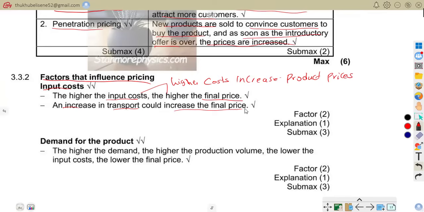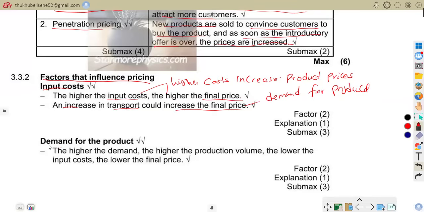Demand for product. That is when we're talking about demand. It means higher demand can affect prices. For example, popular sneakers costing more, or increased demand during holidays. So that is what we are trying to say.